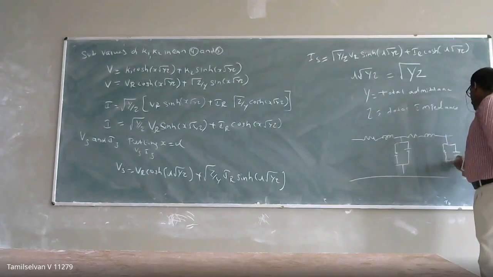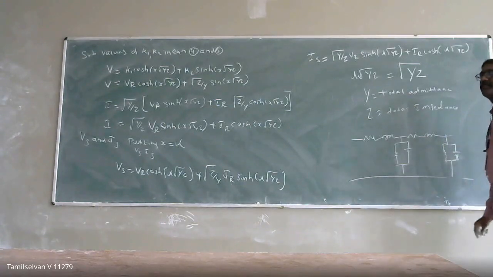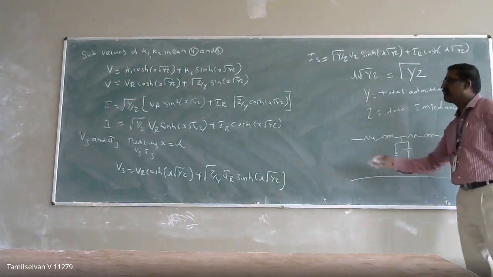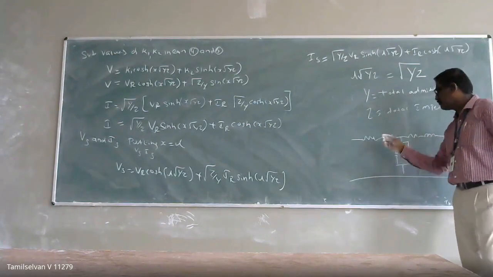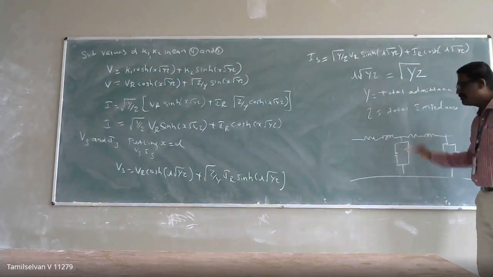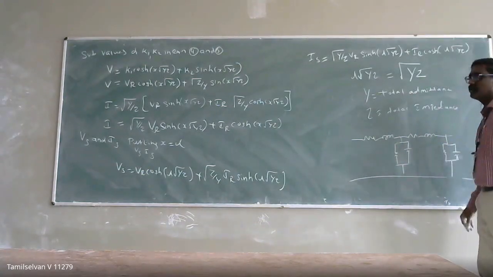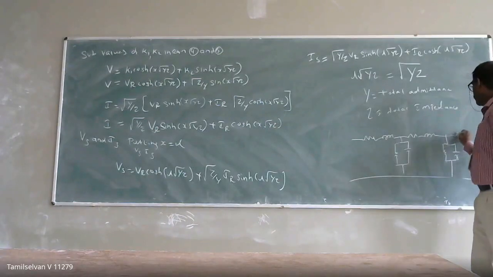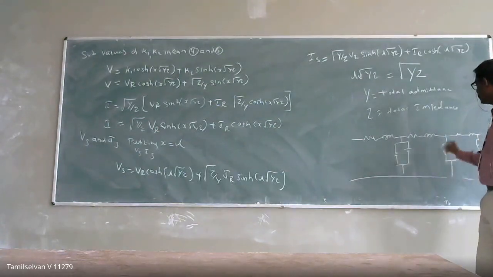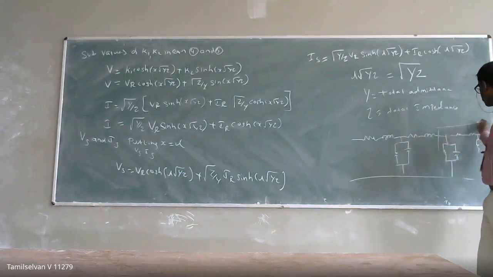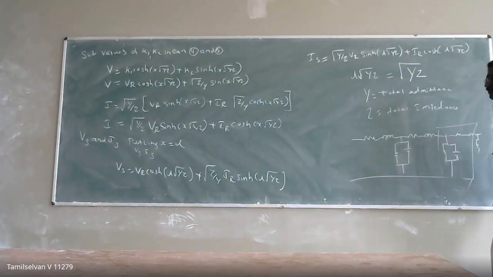I cannot lump them together for analysis purposes. So for analysis of a long transmission line, these parameters should be considered as distributed parameters, uniformly distributed throughout your long transmission line. So for analysis, I am going to consider only one section of the long transmission line, at x distance from the receiving point. So this section is there.